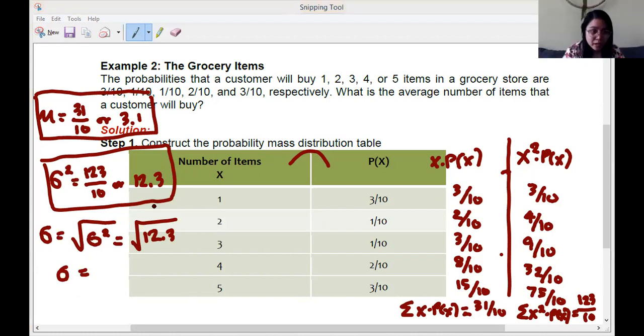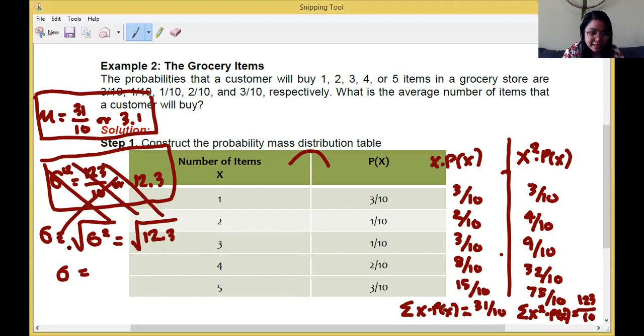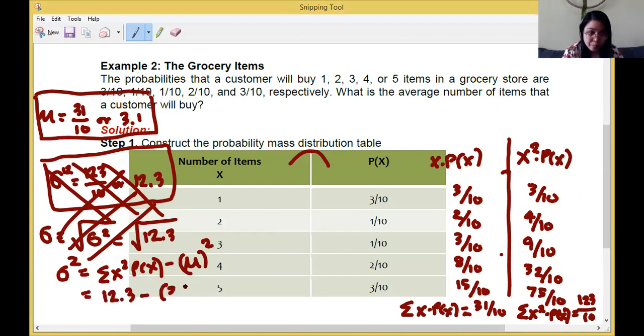Sorry. Erase. Again, how to solve for the variance? It is the summation minus the square of the mean. So we now have 12.3 minus 3.1 squared.